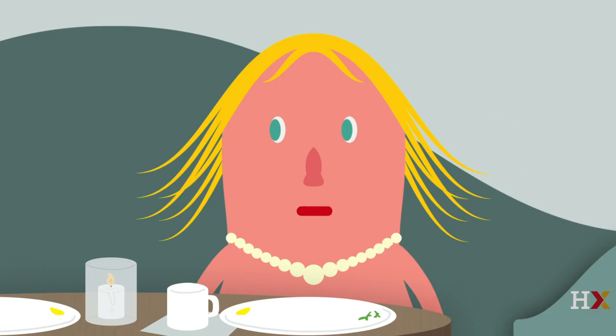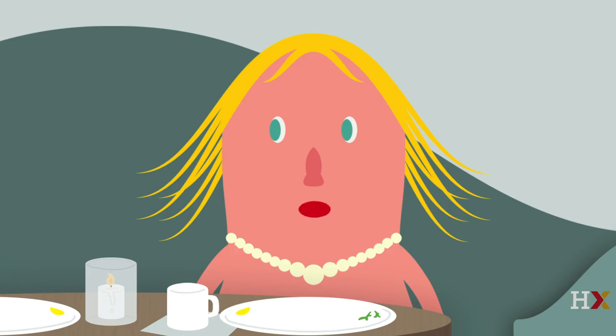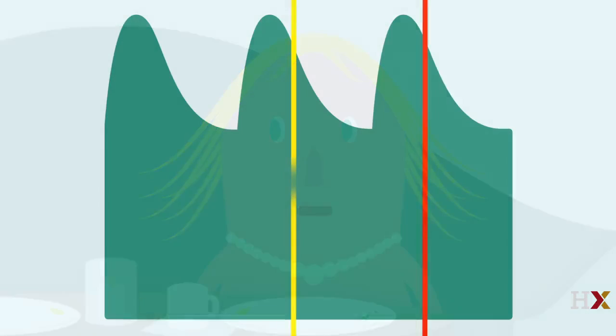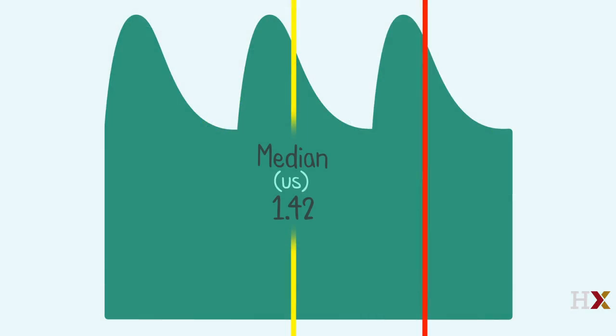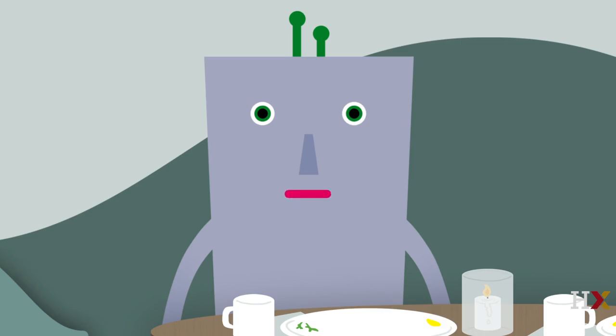Aha! Let's keep in mind that we are trying to do better than the other table, not trying to optimize some measure of long-run performance if we play this game many times. If we guess the median and the other table guesses a different value c, we have more than a 50% chance that our guess will be closer. If c is greater than the median, we win for all the cases to the left of the median, plus everything up to halfway between the guesses. Similarly, if c is less than the median, we win for all cases to the right of the median, plus everything up to halfway between. Beautiful. So let's guess the median, 1.42.